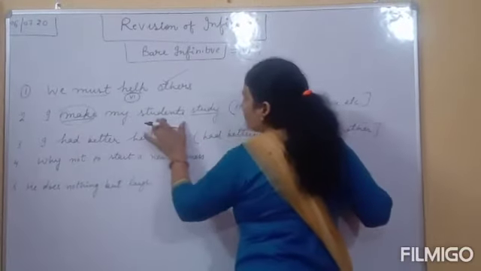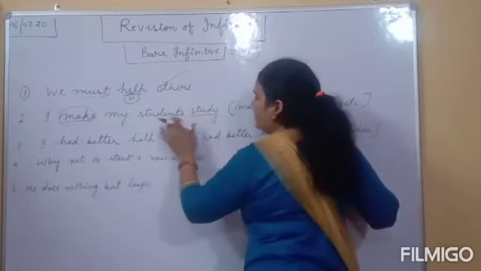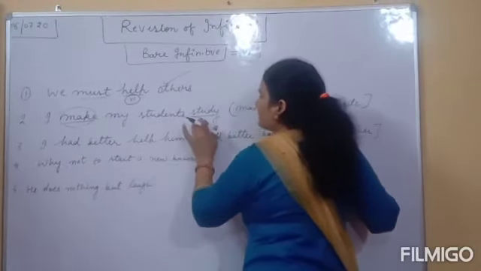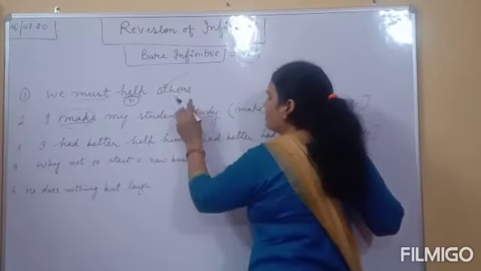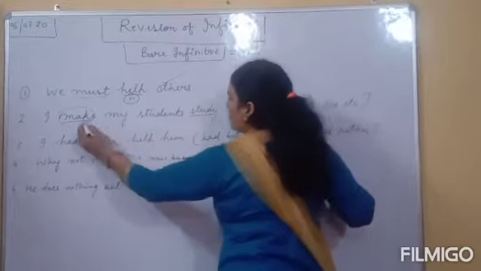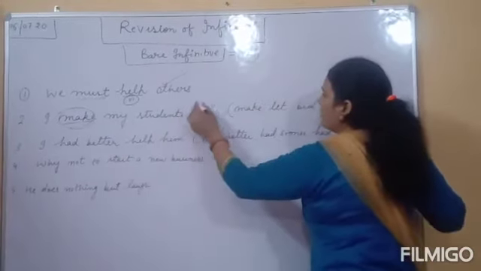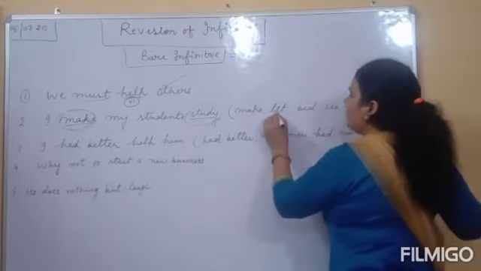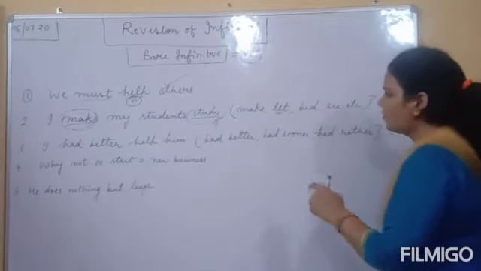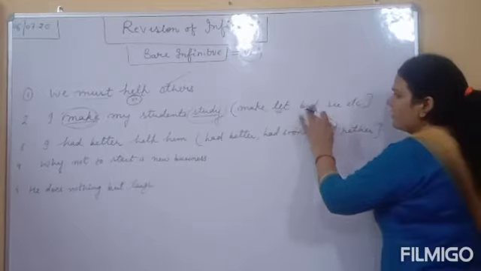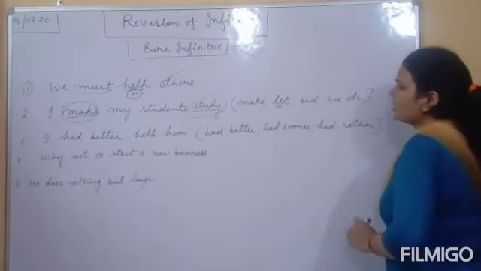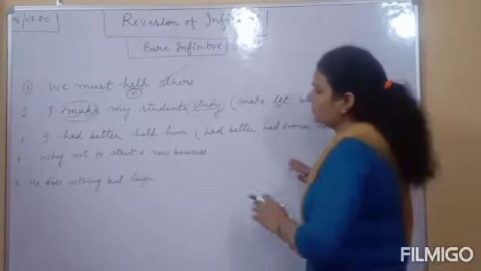I make my students study. Clear? I make my students study, not to study. To study will be wrong because make, a causative verb, is given here. That's why we use what? Bare infinitive. And you know very well, let always takes the first form of the verb, bid always takes the first form of the verb, see always takes the first form of the verb.